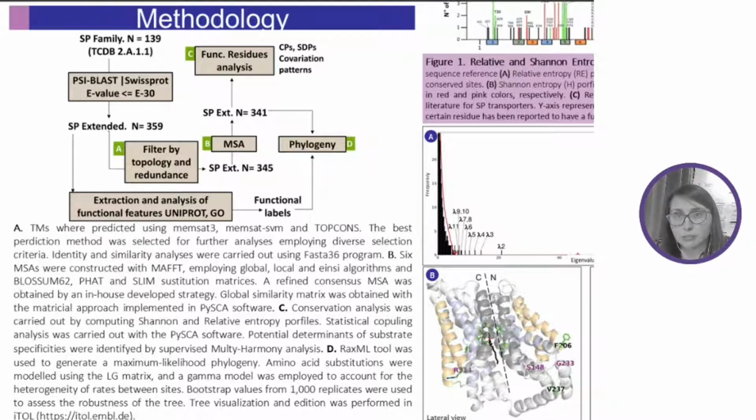To eliminate redundancies and fragmentary sequences, pairwise alignments and topology prediction were computed. Details of the steps are present in the document. The filtering process left us with a total of 345 sequences. Subsequently, a refined multiple sequence alignment was obtained. After the elimination of sequences that did not align well in the transmembrane regions, a final dataset of 341 representative sequences of all kingdoms of life was obtained. This MSA was used as input for the rest of the analysis, in this case for the phylogenetic reconstruction, conservation analysis, and statistical coupling analysis.